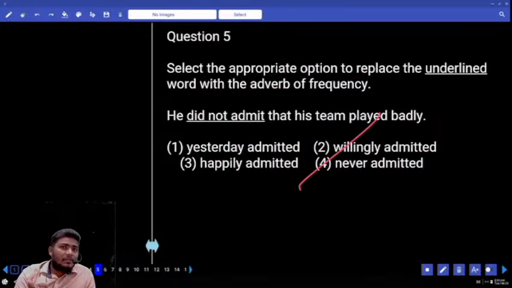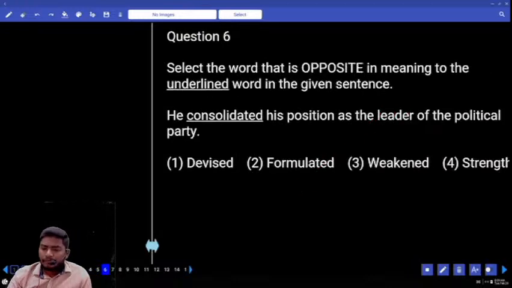Learn adverb types. If at all adverb types are asked, you are out. Learn those types. Sit and learn those types first. Move to 6.